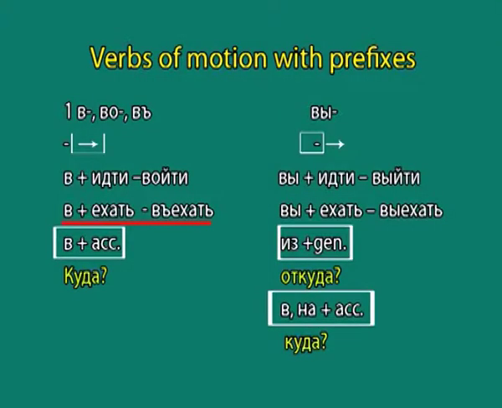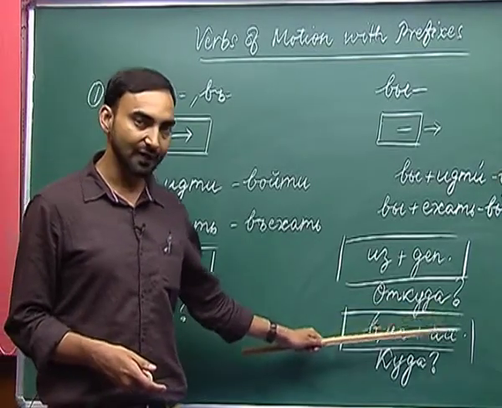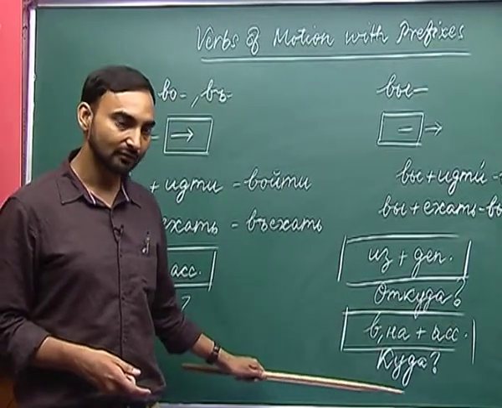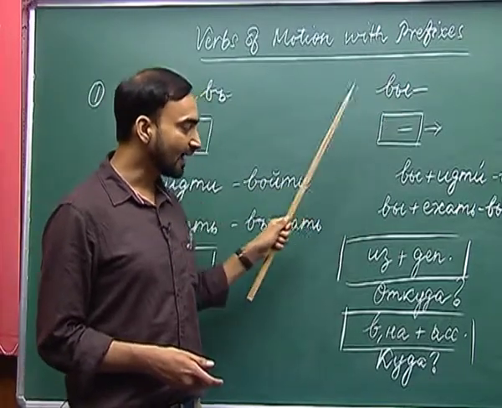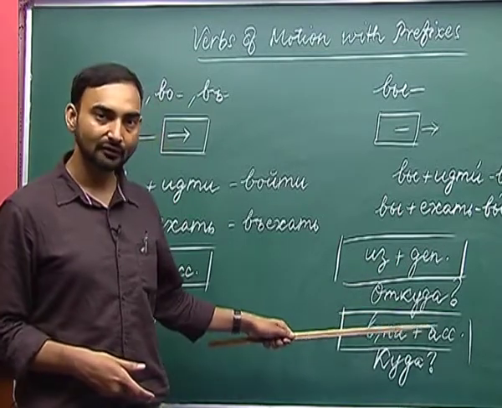It can also be used with the prepositions va or na plus accusative case of a noun while answering the question kuda. So, the prefix vi can answer two questions, atkuda and kuda.